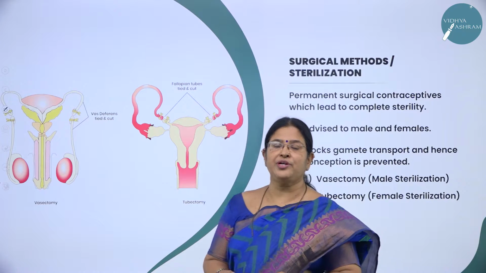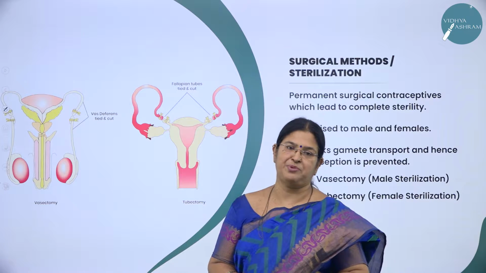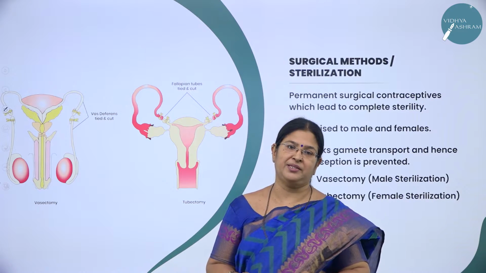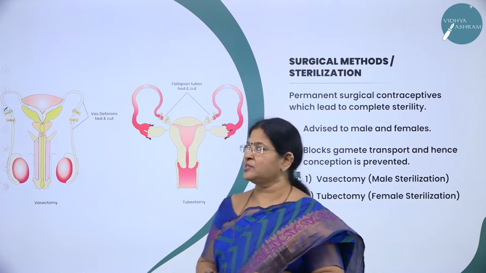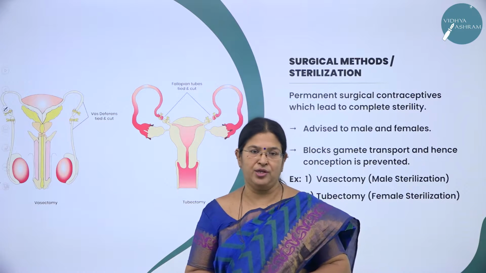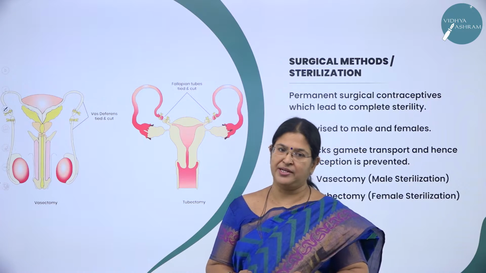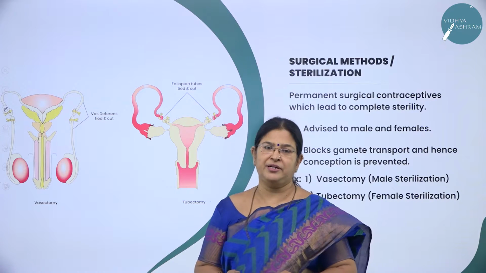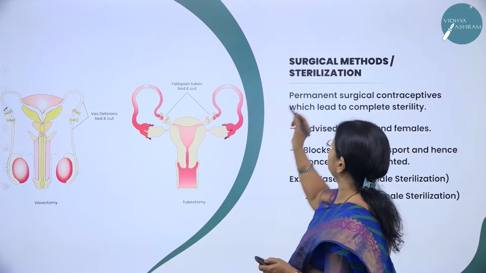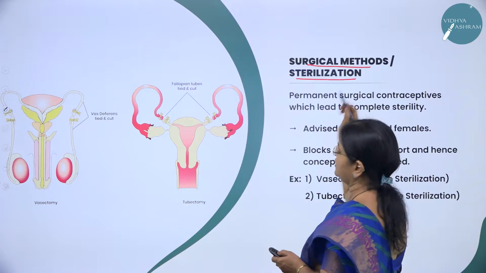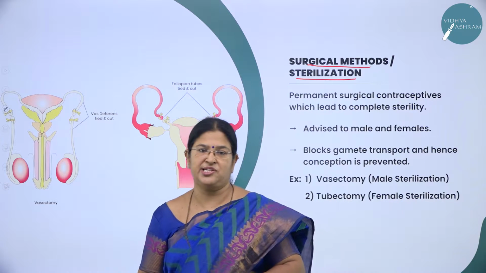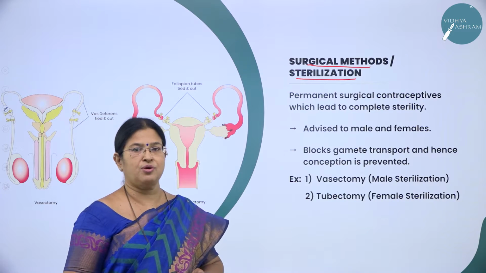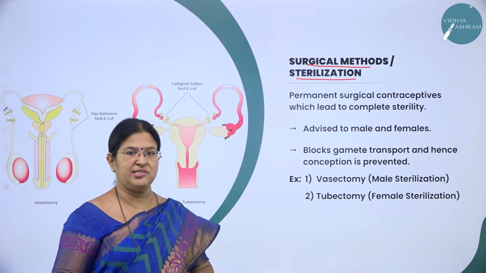Today, what are we going to study in session 4 of this chapter called Reproductive Health? We are going to study about the permanent methods, and we are going to add a note on medical termination of pregnancy, where the short form is MTP. So, what is this permanent method otherwise called? The permanent method is also called the surgical method, or it is also called sterilization. So, what is the permanent method or the surgical method, otherwise called the sterilization method?